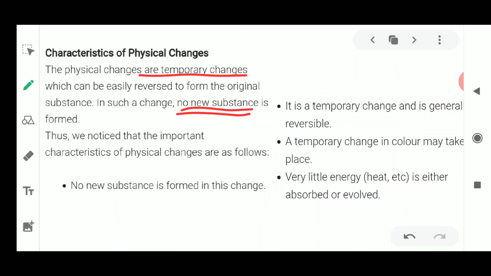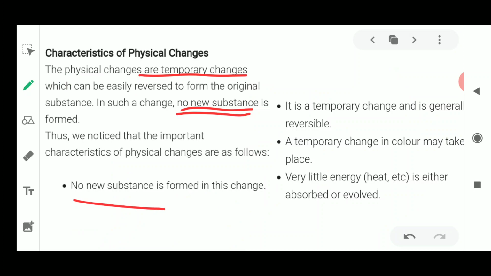Next, the important characteristics of physical changes are as follows. First, no new substance is formed. Here no new substance means the chemical properties are not going to change. I'll discuss the chemical nature after some time in the chemical changes.